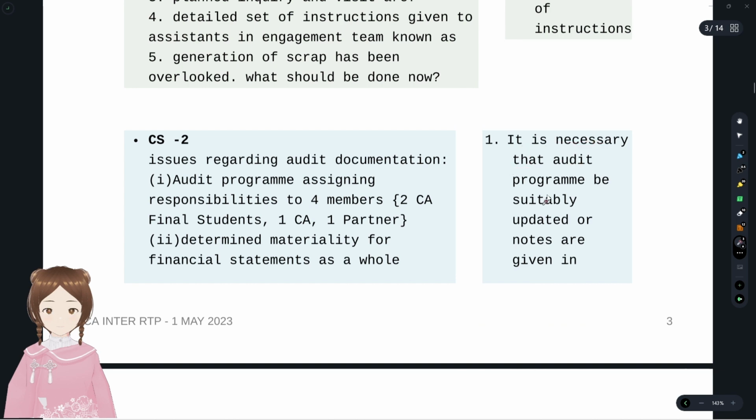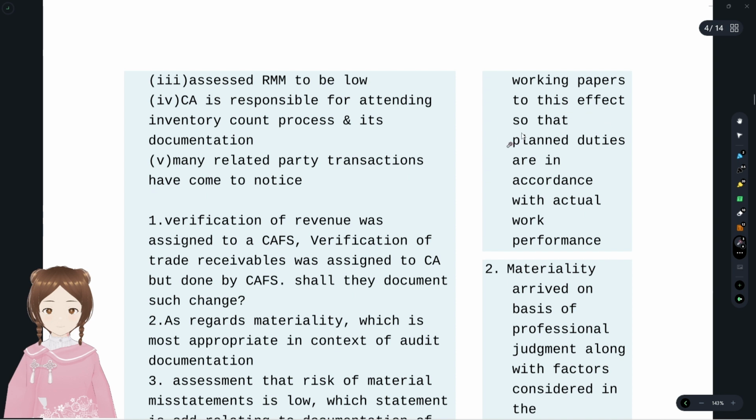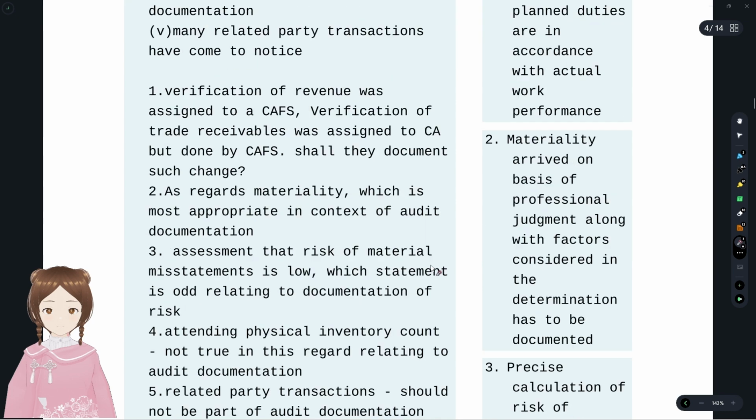It is necessary that the audit program is suitably updated or notes are given in working papers to that effect, so that planned duties are in accordance with actual work performance. So they have planned something, and some change has occurred. So what do they have to do? They have to update their audit program so that personal responsibilities are accountable and known.